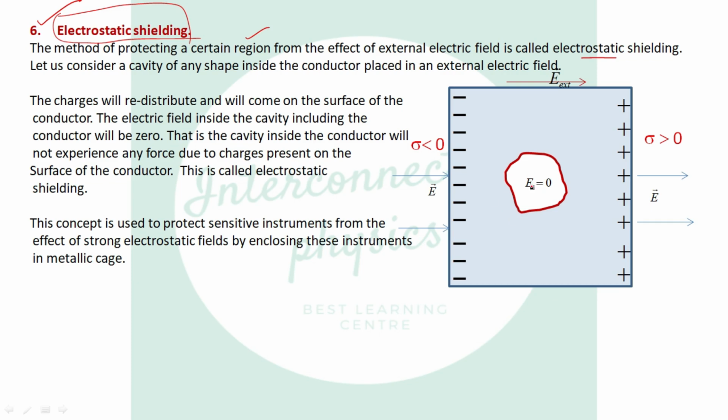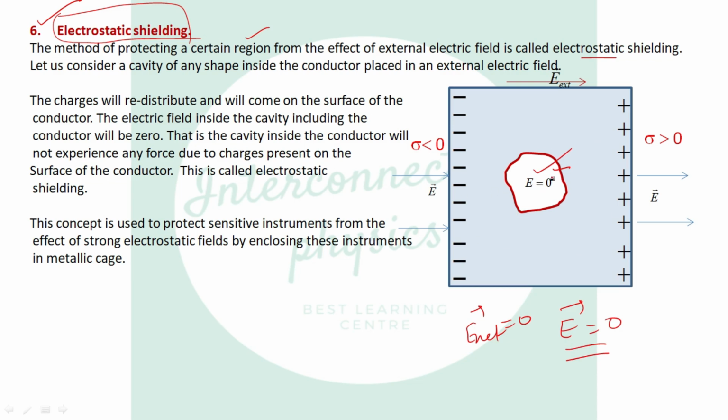It means we have pulled out some material from the conductor and there lies a cavity. We know that inside the conductor net electric field is 0, E equal to 0. If E is 0 inside the conductor, it means it is also 0 inside the cavity.